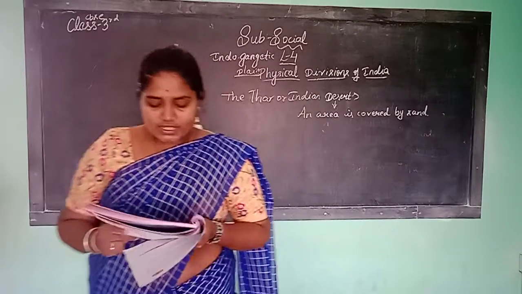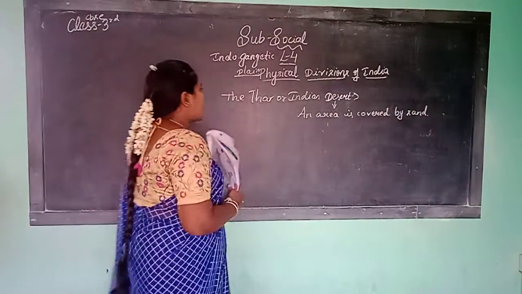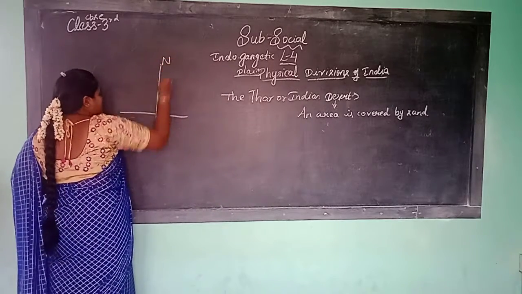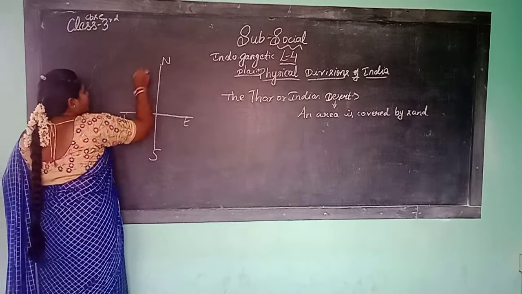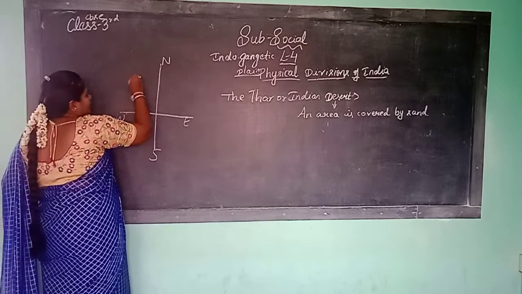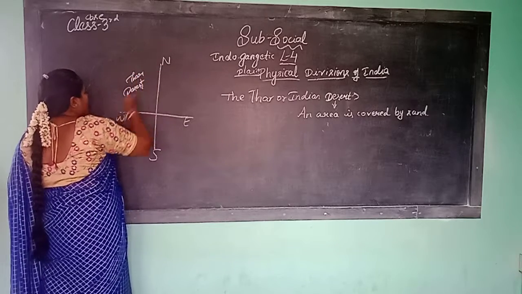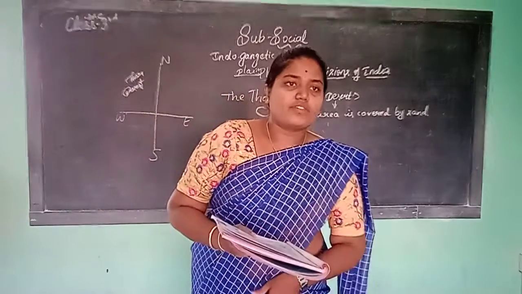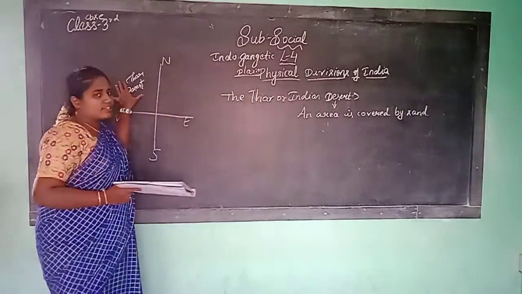The Thar or Indian desert lies in the northwestern part of India. So where is the Thar desert? It is in the northwest. Northwest means which direction? This is north, south, towards the right side east, towards the left side it is west. Towards the northwest direction means in this direction. See the board? In this direction there is the Thar desert and it covers most of Rajasthan. Which states does this Thar desert cover? It covers the Rajasthan state.